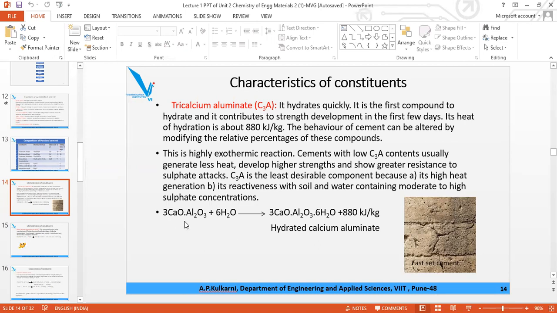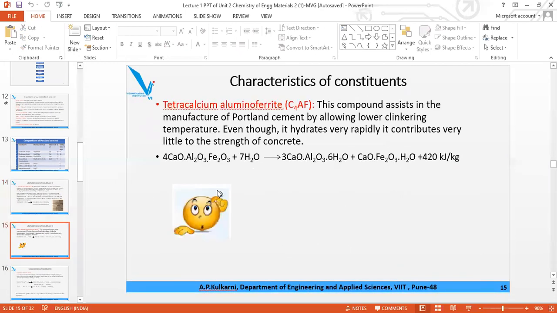C3A, tricalcium aluminate. We write it as 3CaO·Al2O3 plus 6H2O, giving you 3CaO·Al2O3·6H2O, at 880, the highest energy heat liberated during the hydration reaction. Then the second reaction we have seen is tetracalcium aluminoferrite, C4AF.